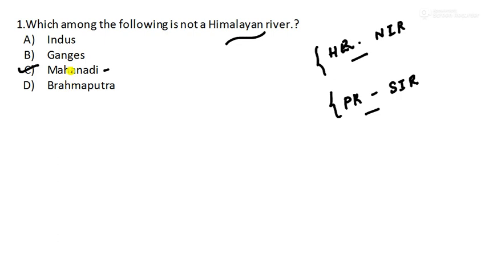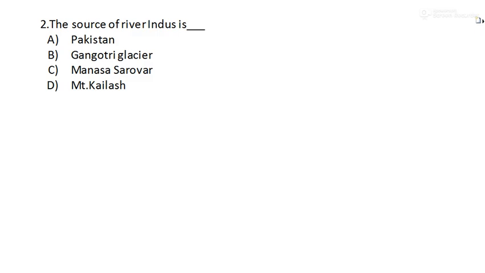So moving to the next question. The source of river Indus is dash. I have framed the questions such that I'm not going to discuss the sources of all the rivers like Ganga, Brahmaputra, Kaveri. I have given one question, and based on that you can make your own questions from the books. You'll get an idea that this type of question may be asked.